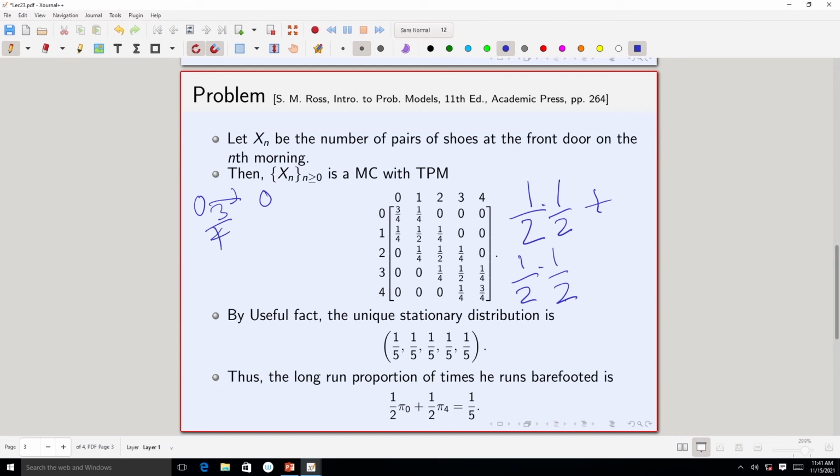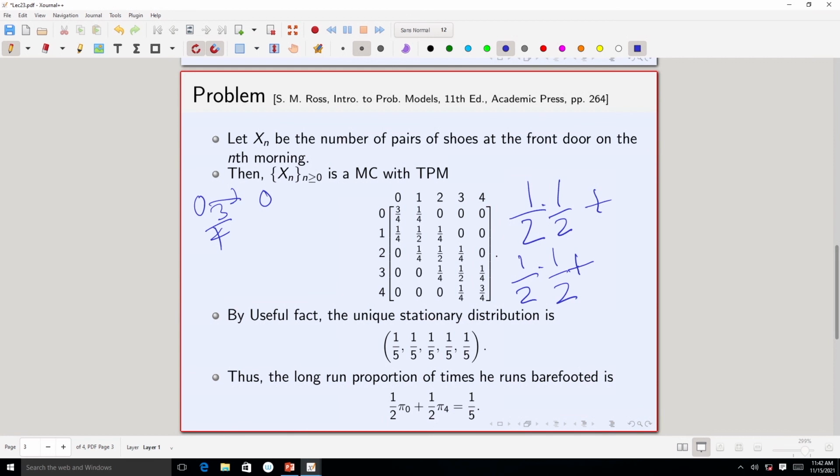As long as there is a shoe, he will wear a shoe and go out running wearing that shoe. So, choosing a shoe does not matter. So, the probability of choosing the back door is half. Now, if he returns again via the back door, then the number of shoes on the front door will not change, right? But if he leaves from the back door but returns from the front door, then now the number of shoes on the front door will be one pair, right?